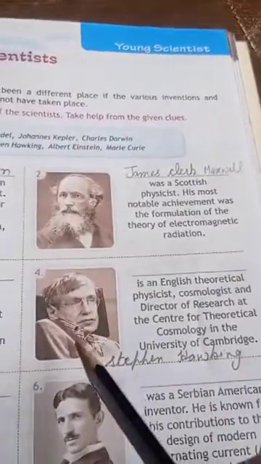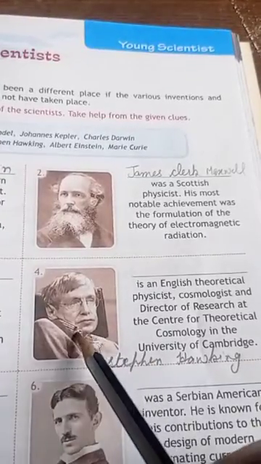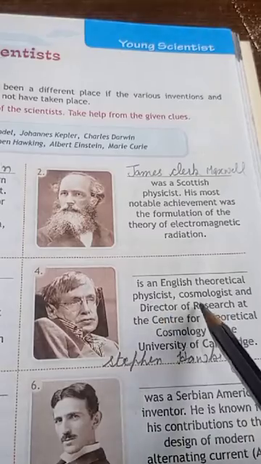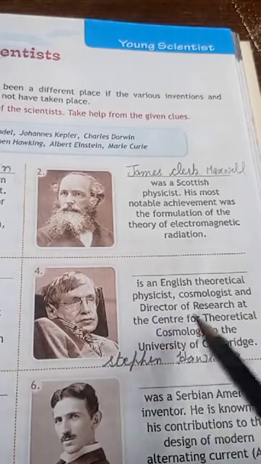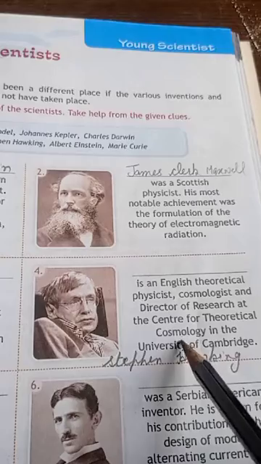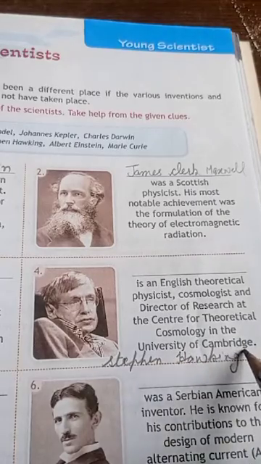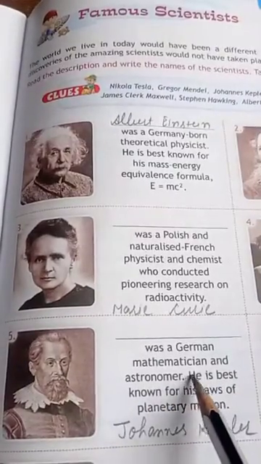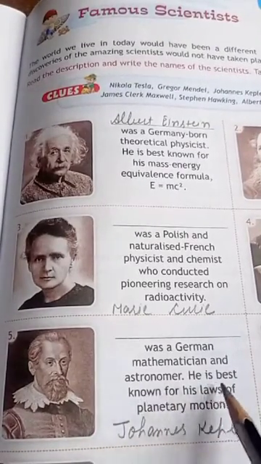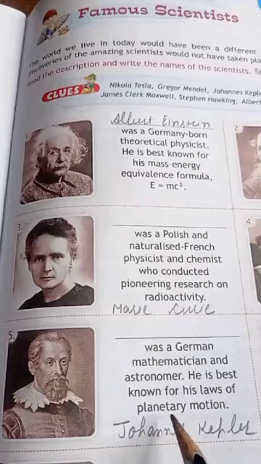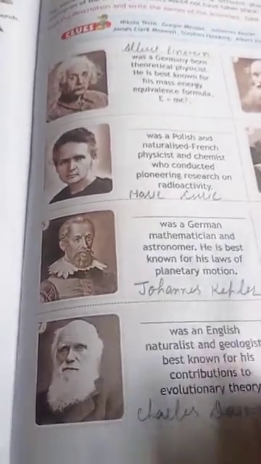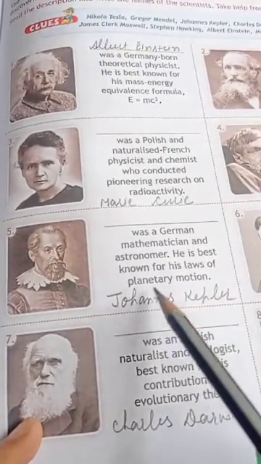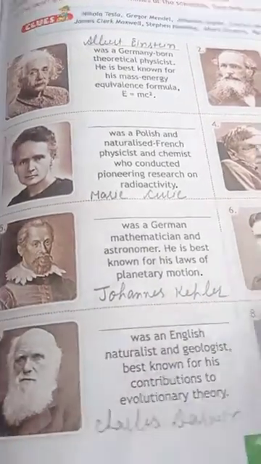Now you must have got to know the name of this scientist. He is Stephen Hawking. He is an English theoretical physicist, cosmologist and director of research at the Center for Theoretical Cosmology in the University of Cambridge. He is Stephen Hawking. Then he was a German mathematician and astronomer. He is best known for the laws of planetary motion. So he discovered about the planets. He was doing discovery on the motion of the planets. So he is Johannes Kepler.